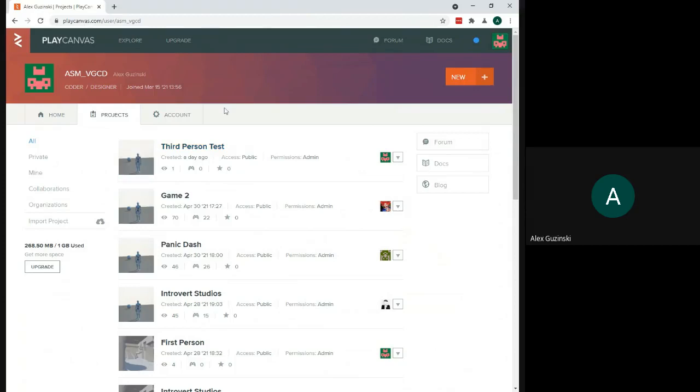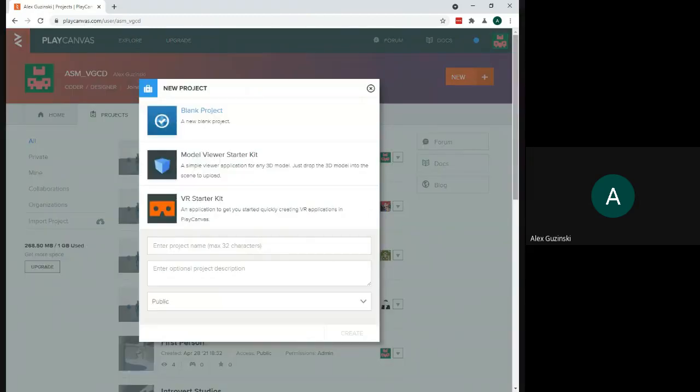Okay, so from this point here, we are going to go ahead and click this new button up here in the top corner. This is going to get us started on a new project. We're going to start a blank project, but they do have these other two options here, ones we're not going to be using. We're just going to be using blank projects. And we're going to give it a name. The name for this project is not very important. I'm going to call it starter game.